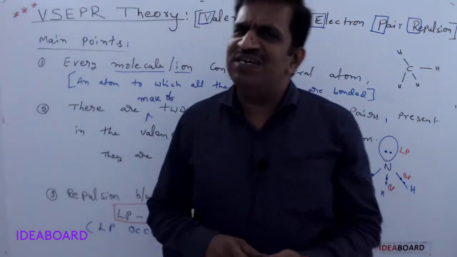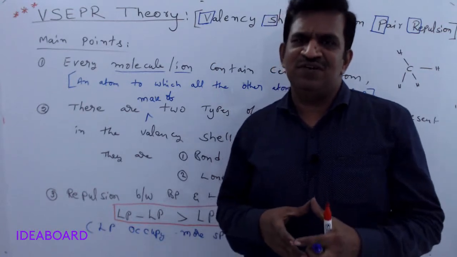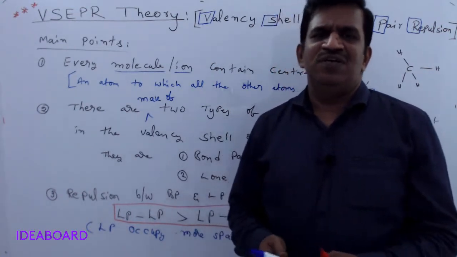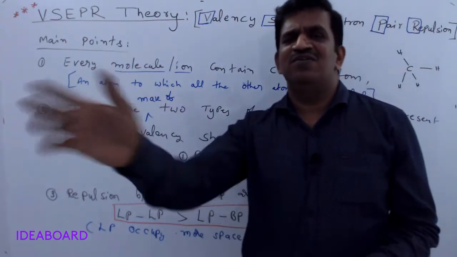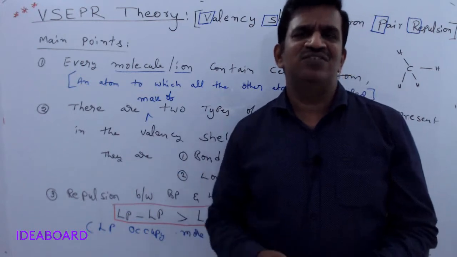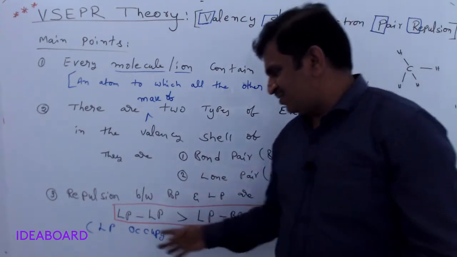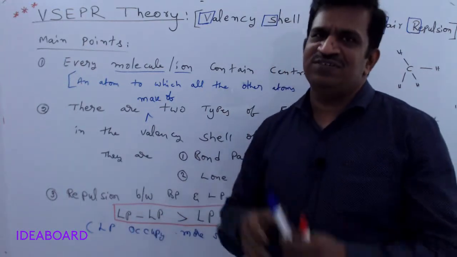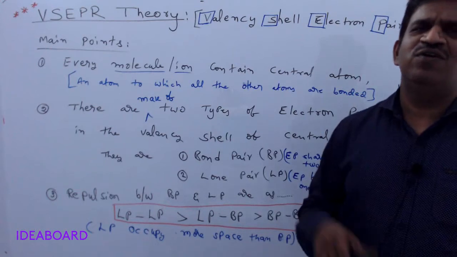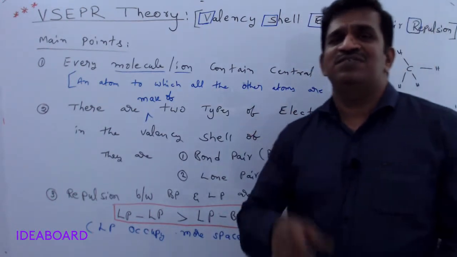Between two bachelors, if you see, students fight very vigorously, drastically, in a very serious manner. They will use their hands and many other things to fight. Lone pair-lone pair is like students fighting. Lone pair-bond pair is like a student fighting with a family person.